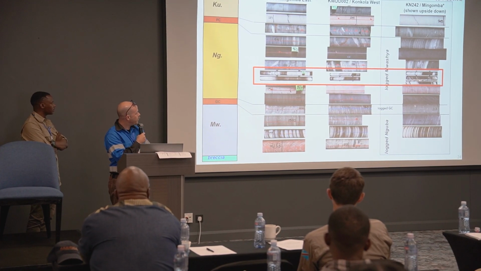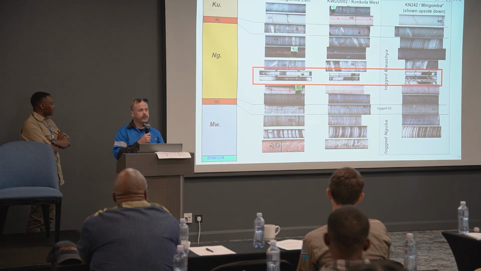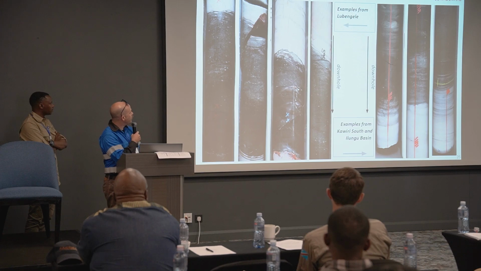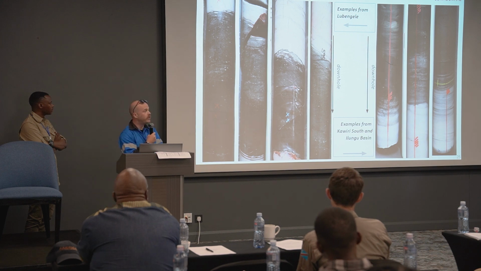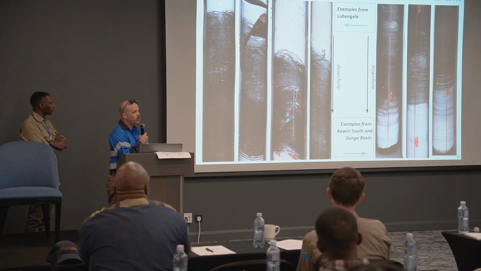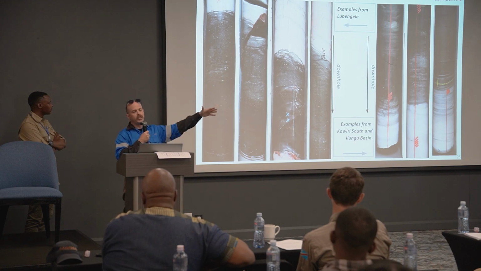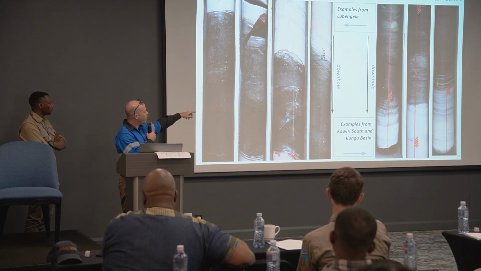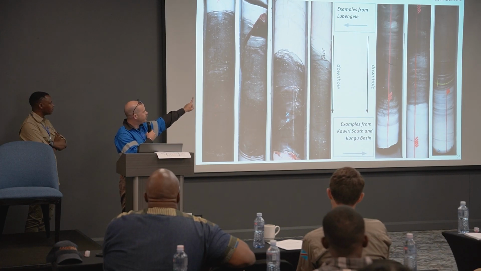And we wanted to see first if we could see any paleo up indicators, and we narrowed in on that identifiable marker sequence of dark and light bedded units that I mentioned in what was earlier known as the Mwasha. And we discovered that on the right, which are examples from the Kwiri South and the Ilungu Basin, we could see that light bedded material was grading upwards, so downhole is down in both of these images, and it was grading into the finer sediments upward.